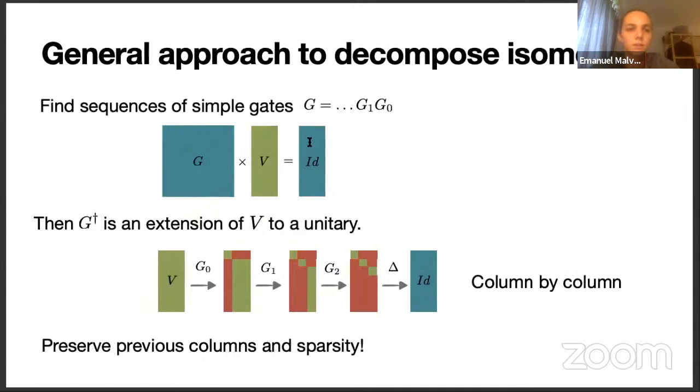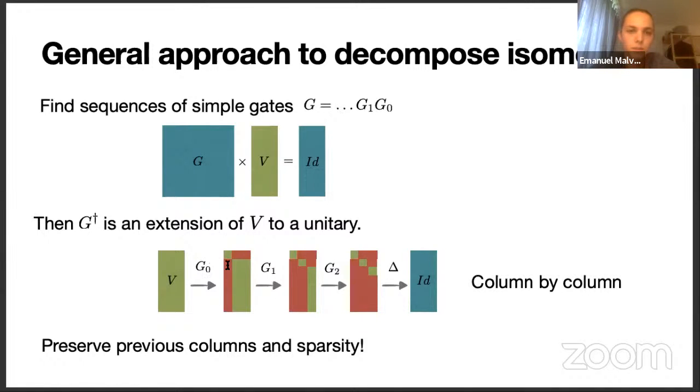If we multiply this equation by G dagger, we will see that G dagger is an extension of the isometry V to a unitary matrix. And since we have a circuit for G, we can also find a circuit for G dagger, which will then implement V.